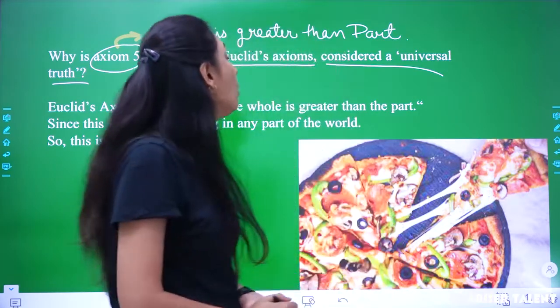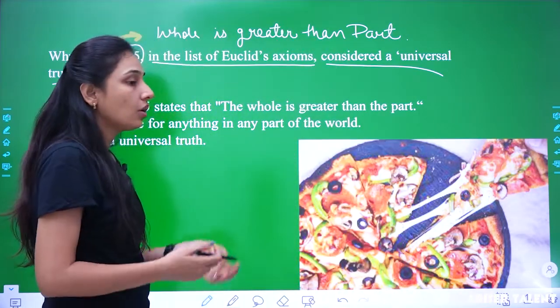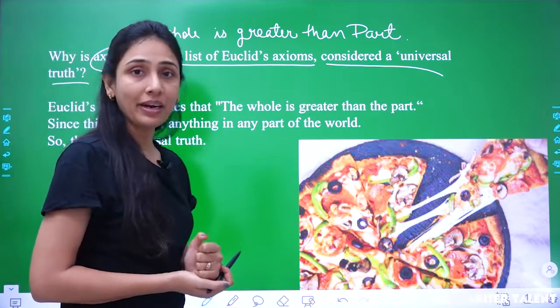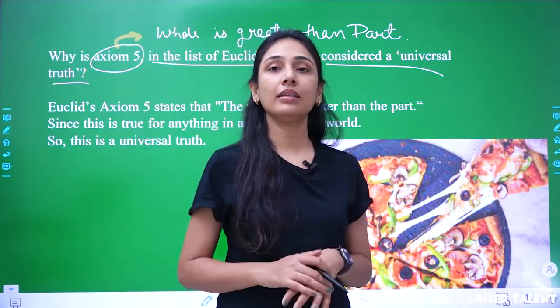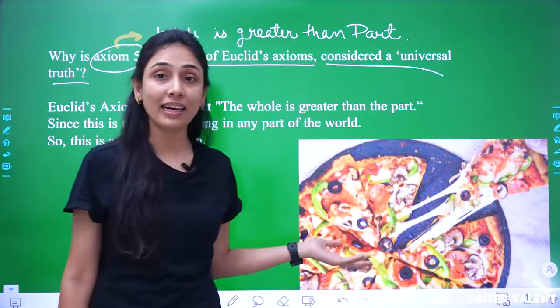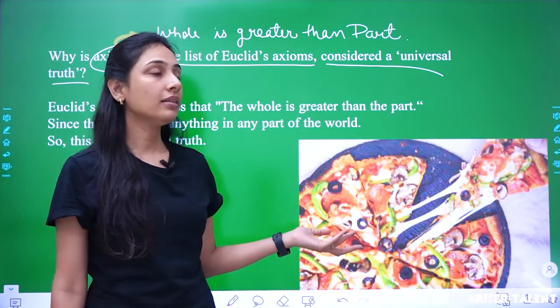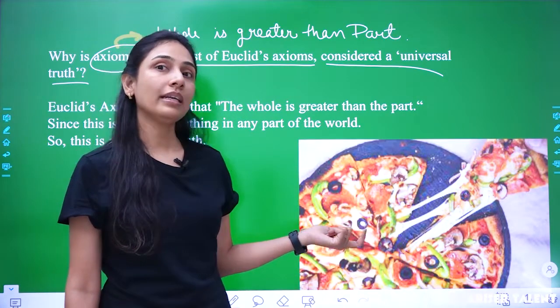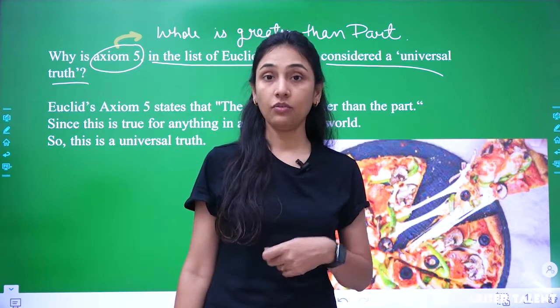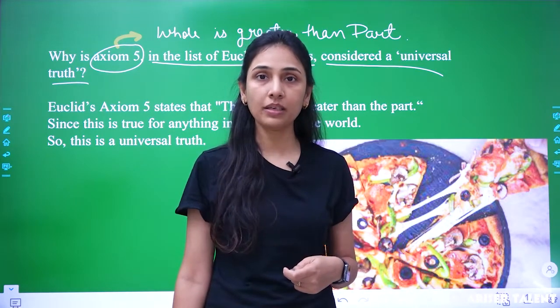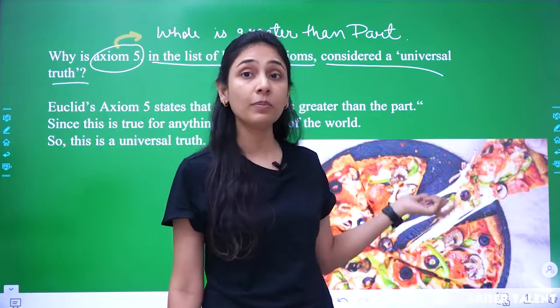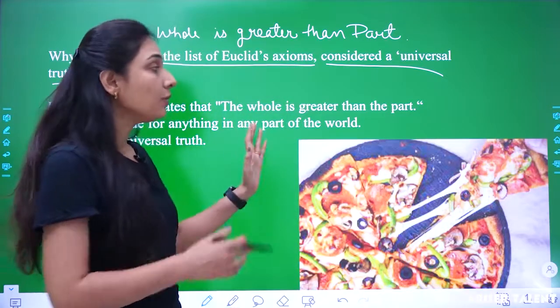Okay. So, what is it saying, that whole is greater than part? If I am telling you that you are going to have a pizza, and then I am saying that I am going to take a part of it, whether the part will be bigger or the whole pizza will be bigger, obviously the whole pizza will be bigger.